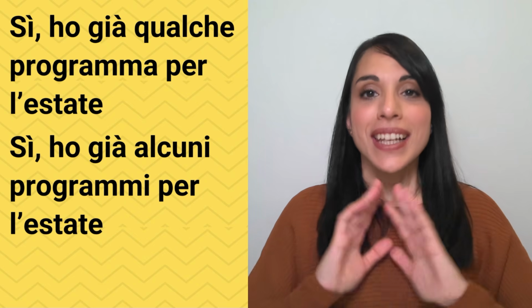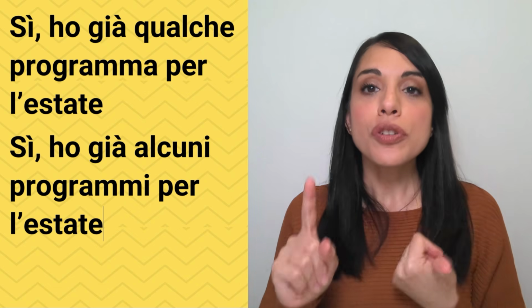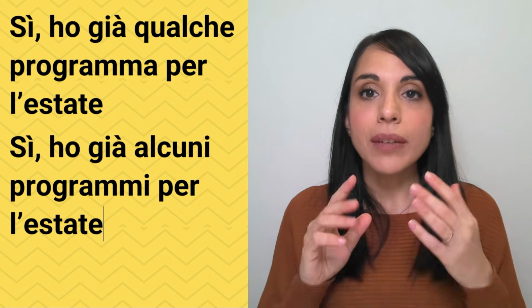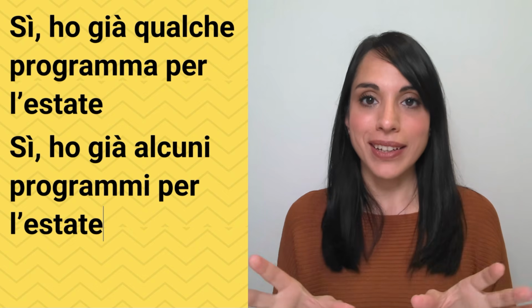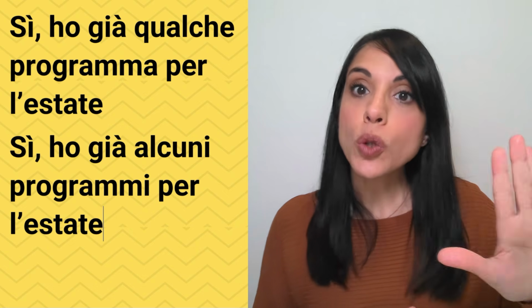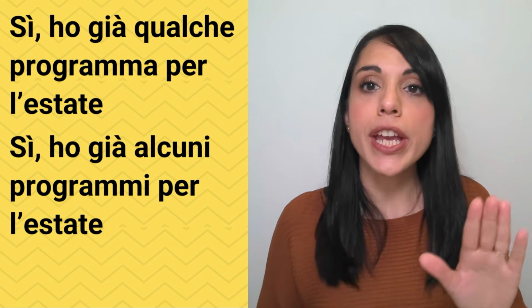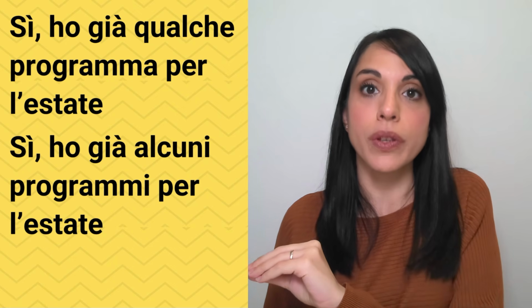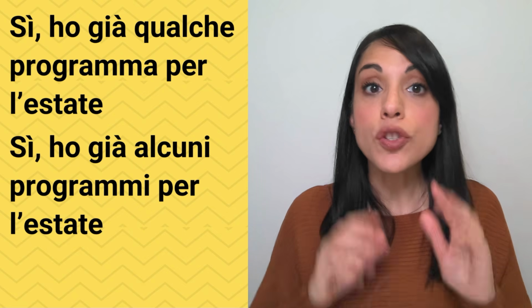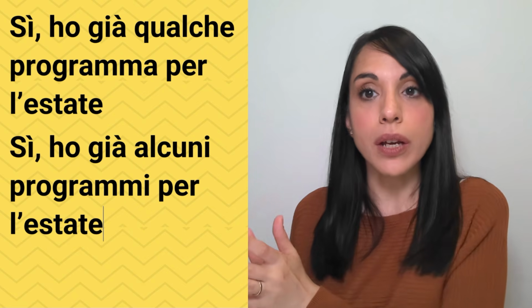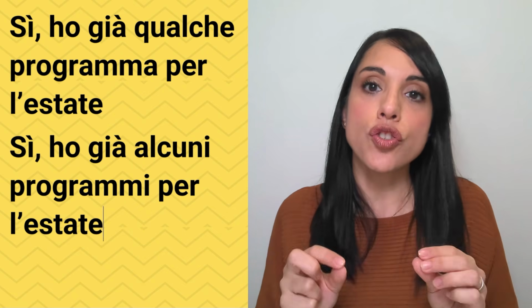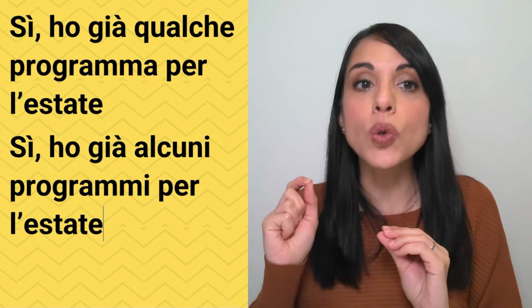Okay, let's recap what we learned. First of all, qualche and alcuni both mean some in Italian. Qualche is always used with singular nouns and stays the same, does not change with the different gender of the word. Alcuni is always used with plural nouns, and must be changed for feminine plural to alcune.